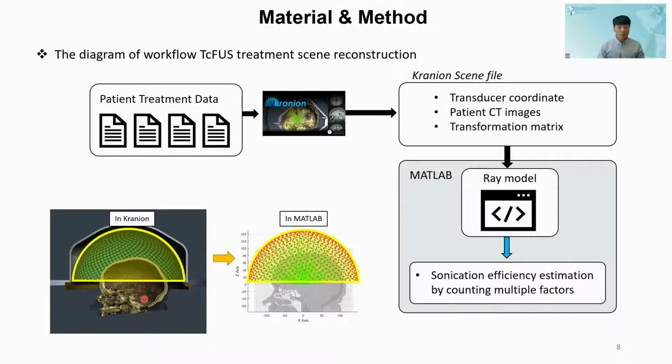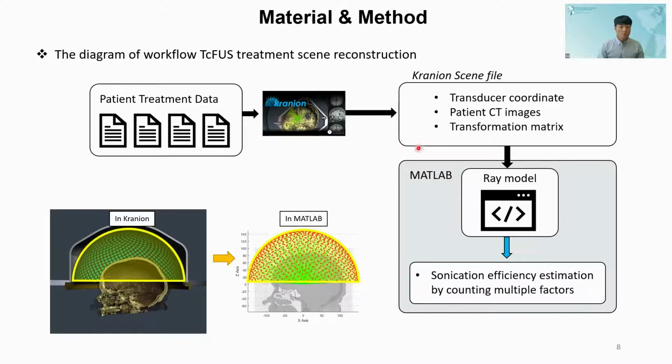To register the transducer and the skull volume, the coordinate of each transducer element, the skull volume data, and the relative transformation matrix between the transducer coordinate and the skull data were required. The cranial software was used to translate the treatment record data exported from the clinical system to MATLAB-readable information.